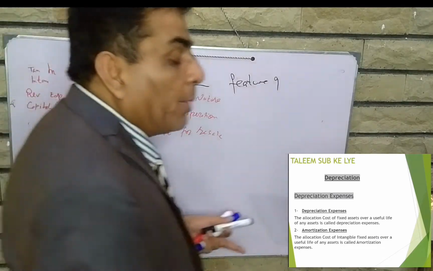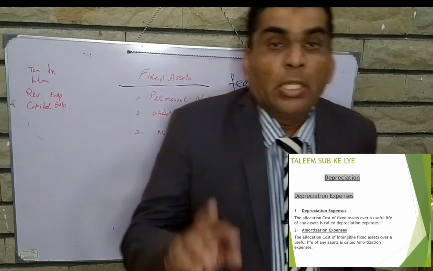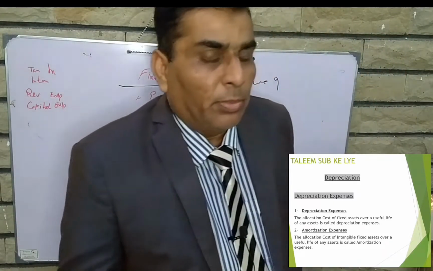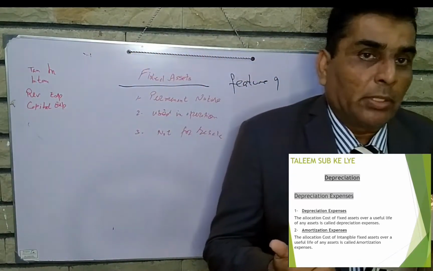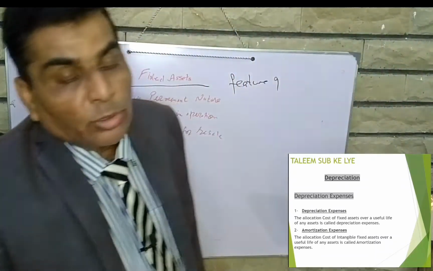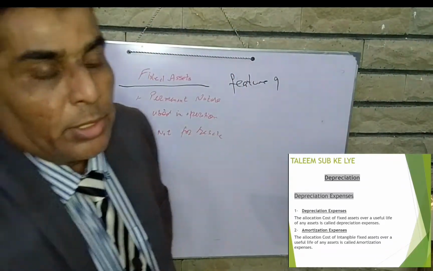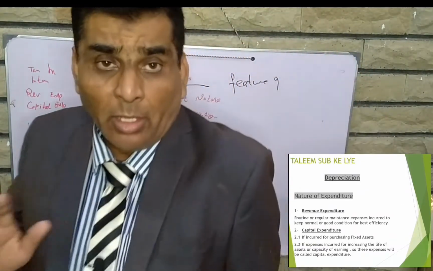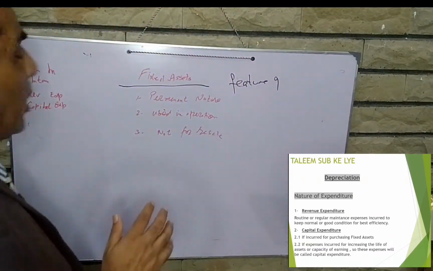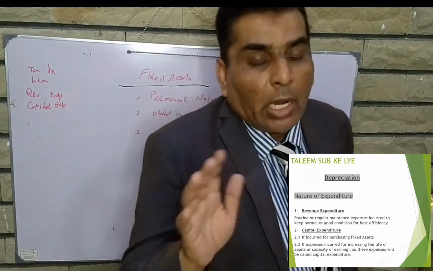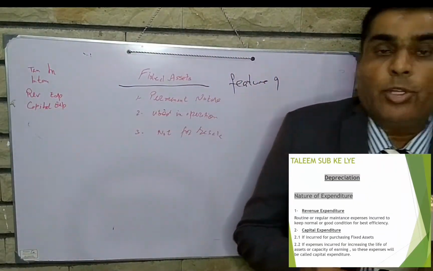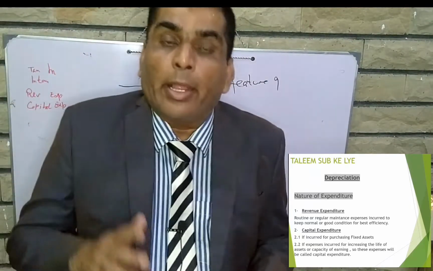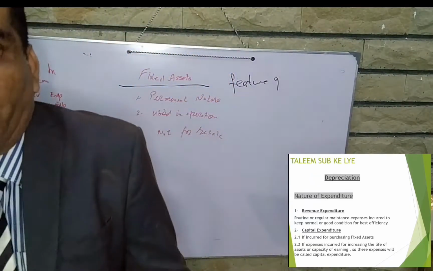Then we studied the types of depreciation. There are two types of depreciation: number one, amortization expense; number two, depreciation expense. Then we studied the types of expenses. There are two types: capital expenditure, and number two, operation expenses, which are also called revenue expenses. Revenue expenses are those expenses which are incurred for running the operation.